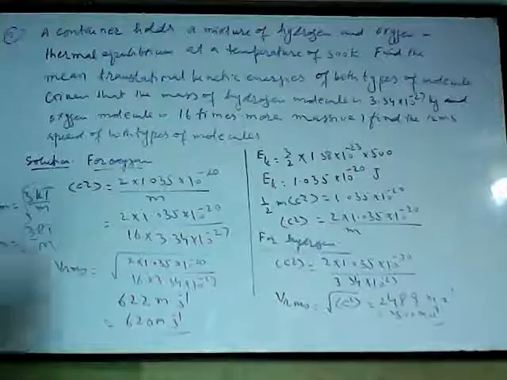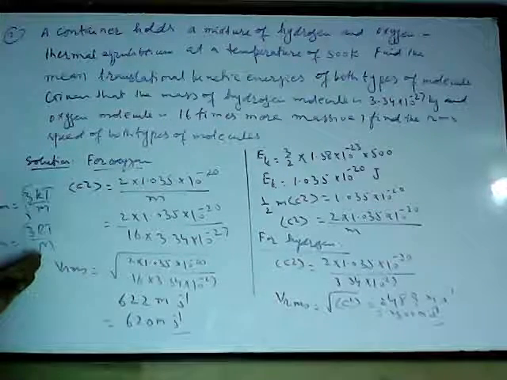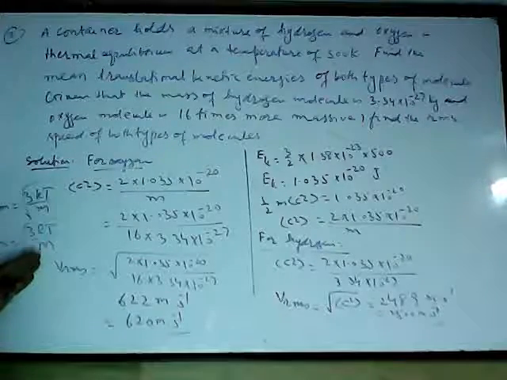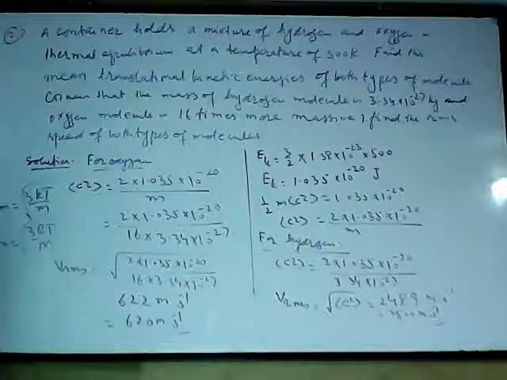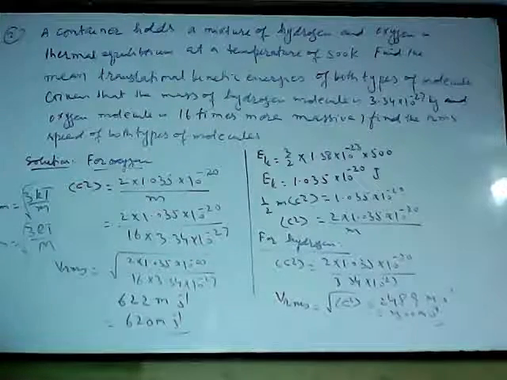You can assume the molar mass of hydrogen as 2 × 10^-3 kg, and for oxygen, 32 × 10^-3 kg. So this was the Vrms speed of all the molecules, and the question that was asked.